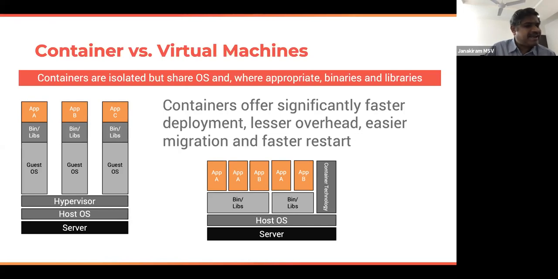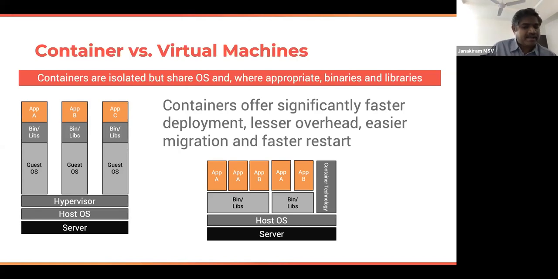So even if you're running exactly the same application in 5 VMs, every VM has its own dedicated operating system, its own binaries, libraries, and then the application. And when you are scaling at the unit of a VM, you pretty much replicate the entire stack inside a VM. That's the reason why VMs take longer to scale in web scale environments. In e-commerce and gaming and so on, VMs are not ideal because they take minutes to scale.